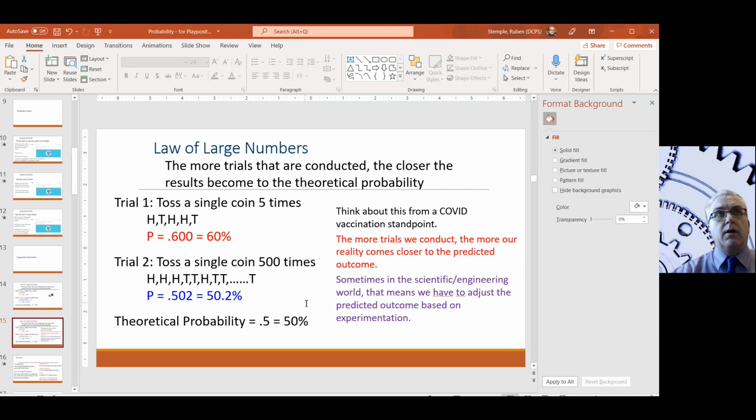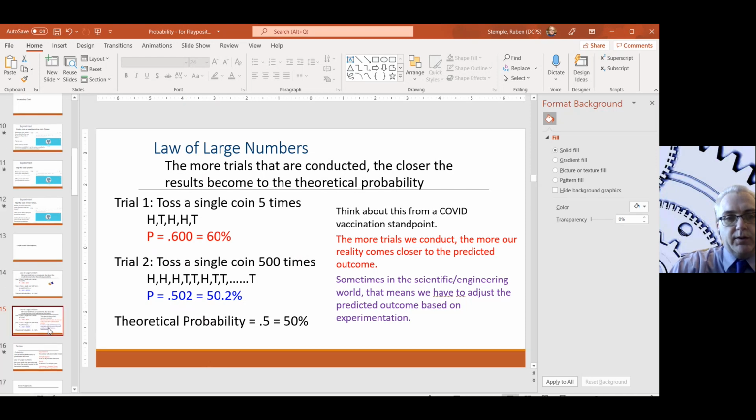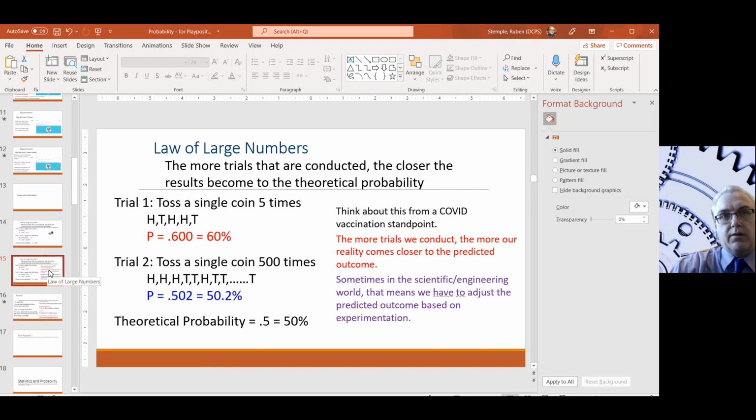And then we get to a point that says, oh, wait a minute, we all need to take boosters because what we're noticing is that it's only effective for a certain amount of time, right? So then we all go take our booster shots. And we notice that brings us closer back to the theoretical probability, right? So theoretical probability can shift and can adjust based on experimental probability, right? So those two things kind of work together. So I want you to think of the law of large numbers, not just about coin flips, but about reality, right? So as future engineers, this is something that you're going to do, right? You're going to experiment, you're going to learn things, and your probability for things to happen is going to adjust.